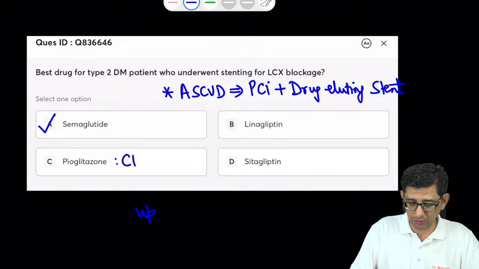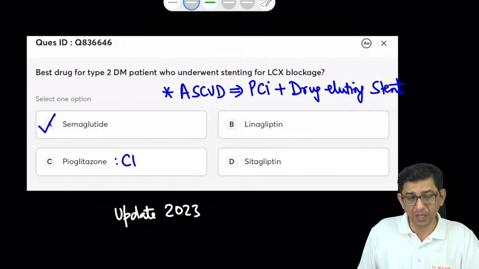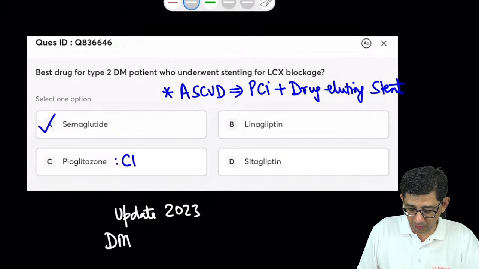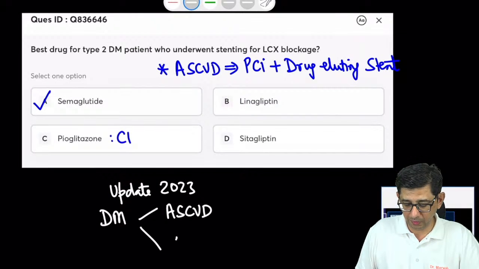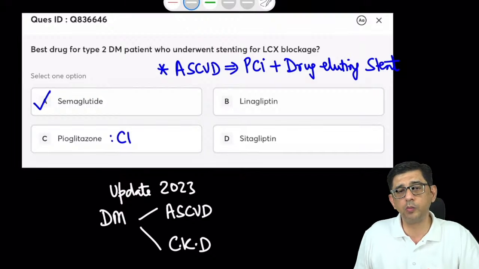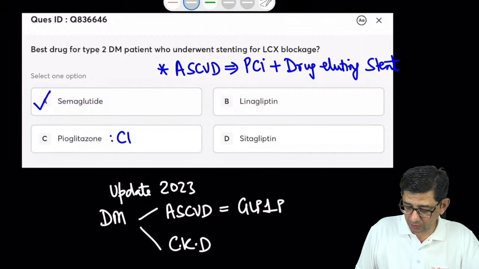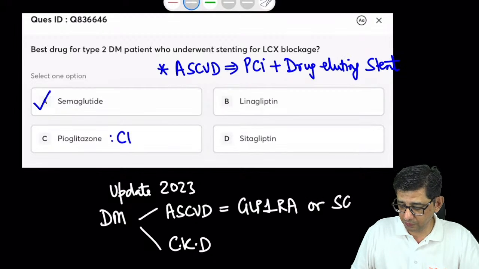If you go through the diabetes video, which is now up on the app for today, you will notice that I have basically spoken about the 2023 guidelines. In that, what he's highlighted specifically is that in any diabetic, you have to first evaluate whether there is a risk of atherosclerotic cardiovascular disease, or a concomitant presence of CKD, because diabetic nephropathy would be present. If there is atherosclerotic cardiovascular disease, he has recommended a GLP-1 receptor agonist, or he has mentioned the usage of SGLT2